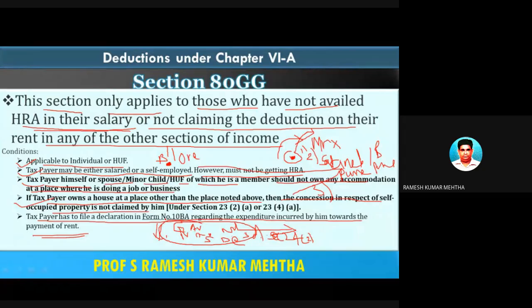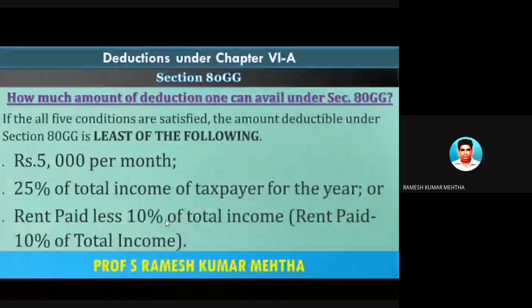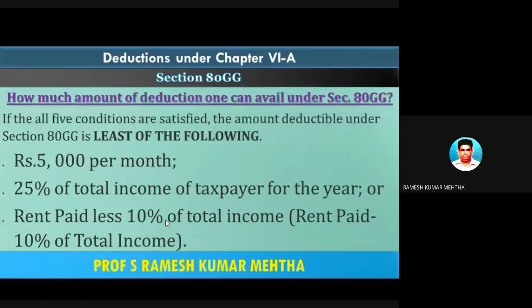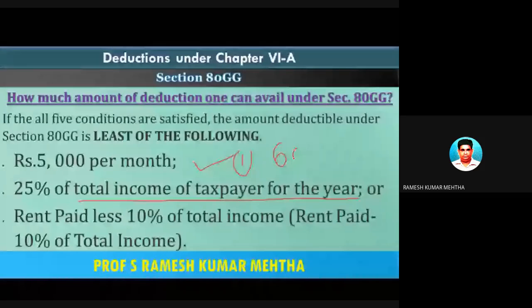Now, after all the five conditions are satisfied, let's look at the maximum amount which can be allowed as a deduction under section 80GG. Number one, the first is 5,000 per month, that is 60,000 for the whole year. Number two is 25% of the total income of the taxpayer for the year, whatever is the total income of the taxpayer for the year.